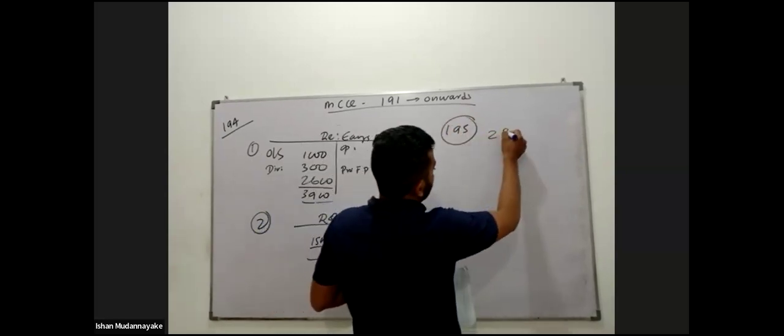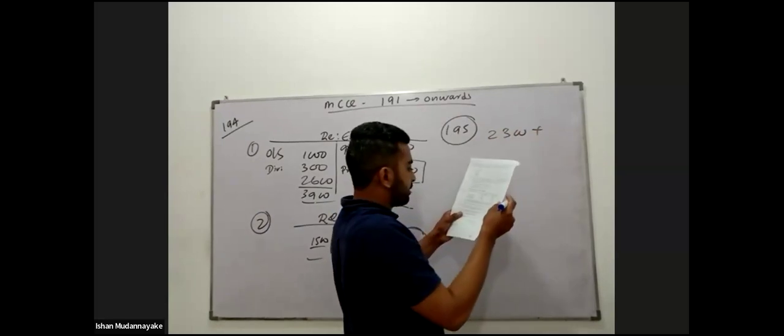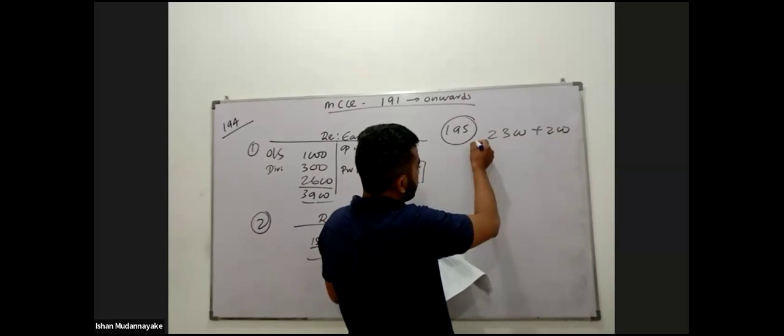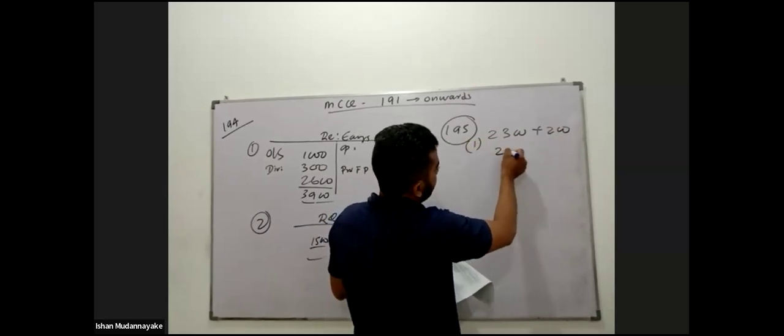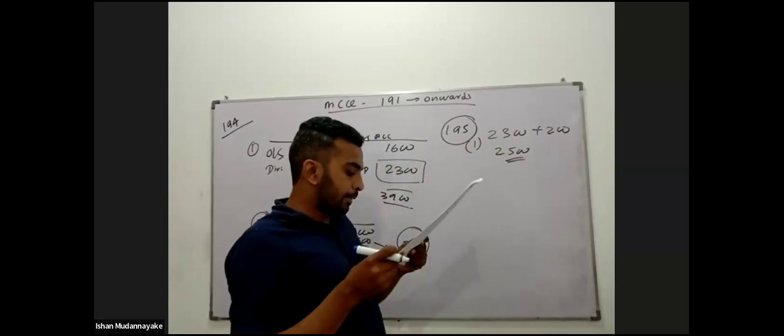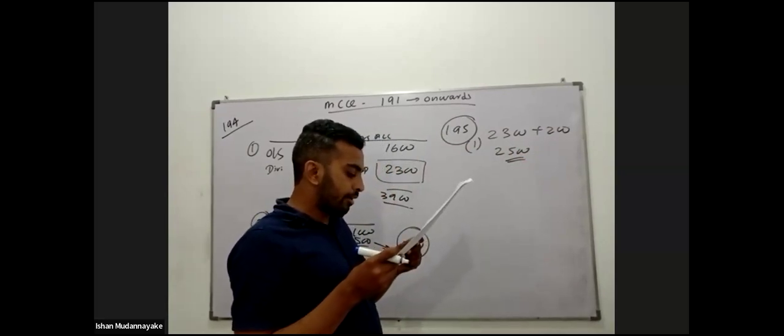Profit for the period 2,300 plus income tax. Income tax expense, how much? 200. 195 first one answer: 2,500.